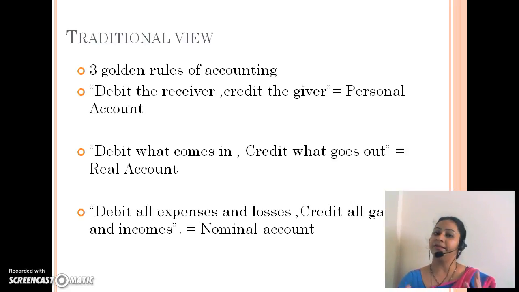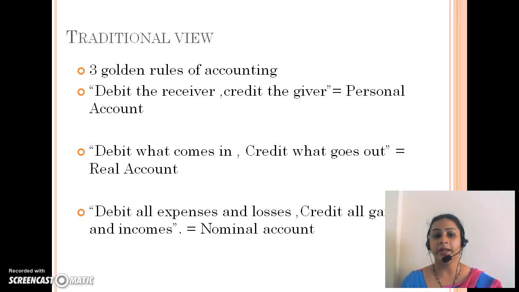The traditional views basically depend on three golden rules of accounting. In accounting, these golden rules are known to be the base, meaning without this, you cannot work in accounting. You cannot record any transaction because these rules will tell you how you have to record the transaction. Why are these rules being applied? These rules are applied so that there is uniformity.